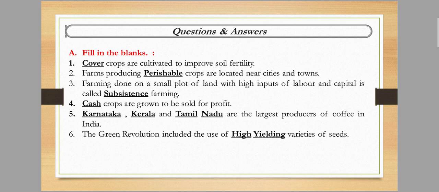Next, the green revolution included highly yielding varieties of seeds. So these are the 6 fill in the blanks from the exercise of this chapter.